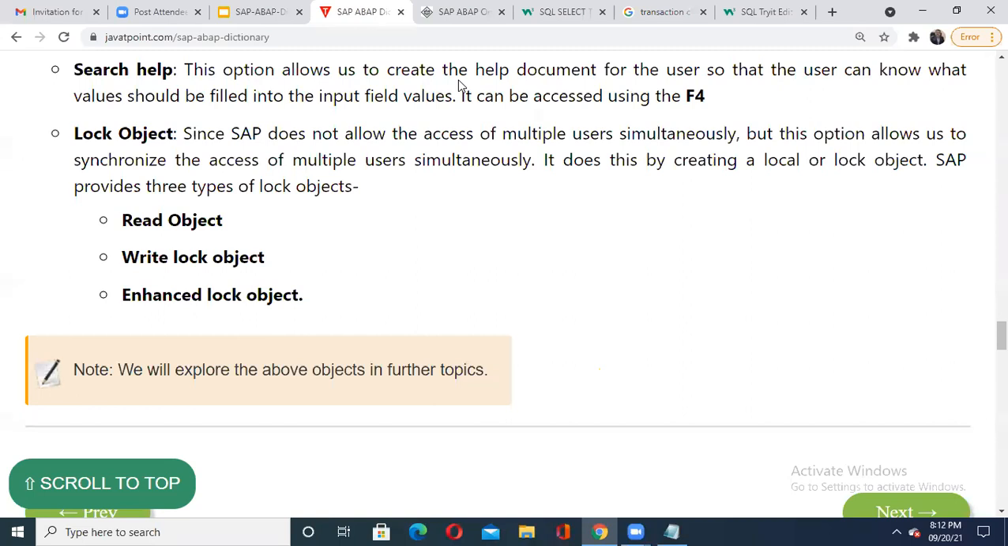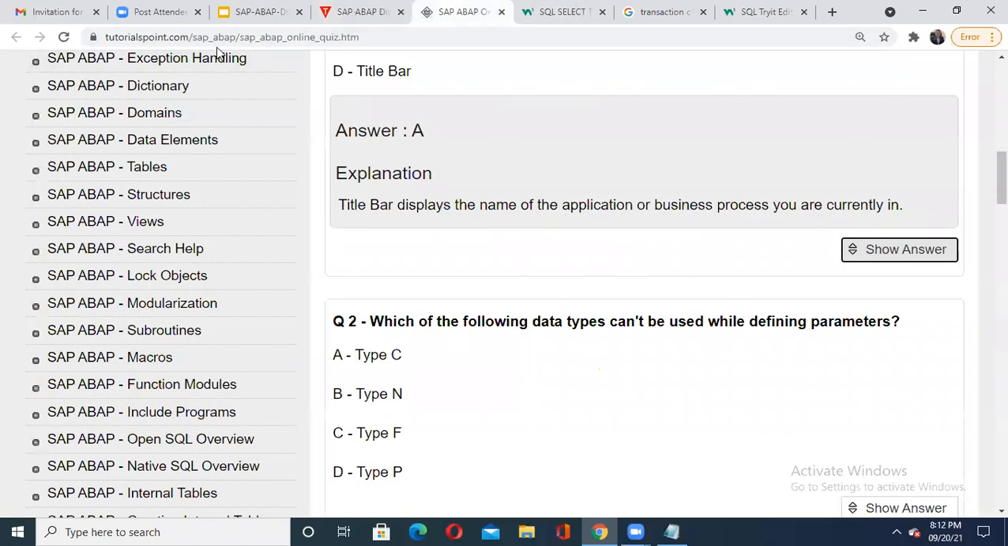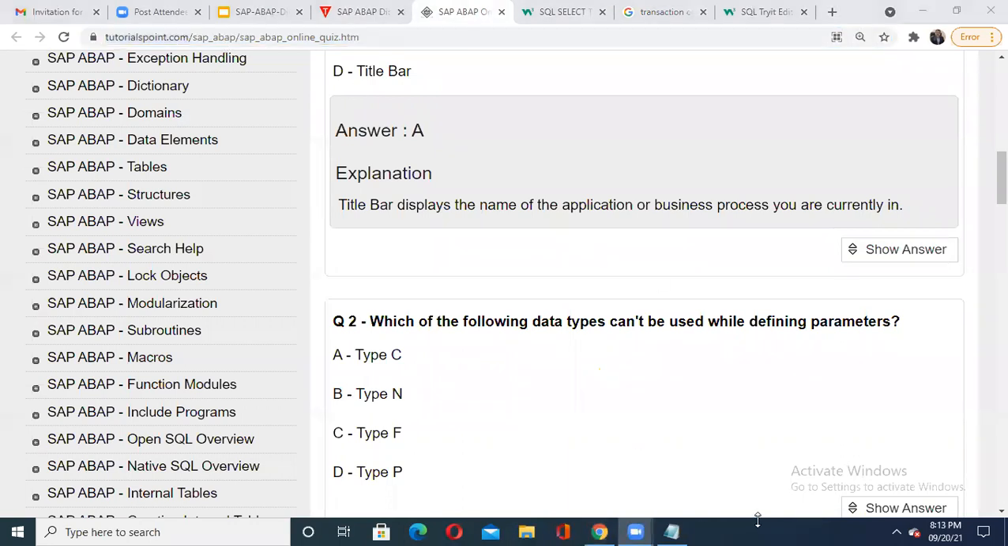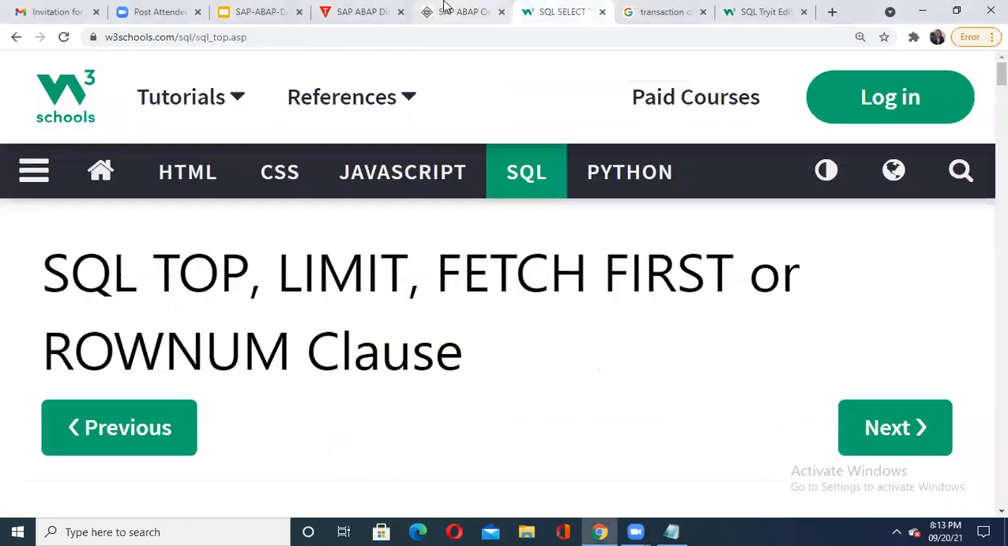We'll go for more information, but now, whatever we have discussed here today, I want to show you some online quiz for that. I prefer this Tutorials Point. I'll copy this and put this particular link in the chat for your help. Why is it not copied? No issue.